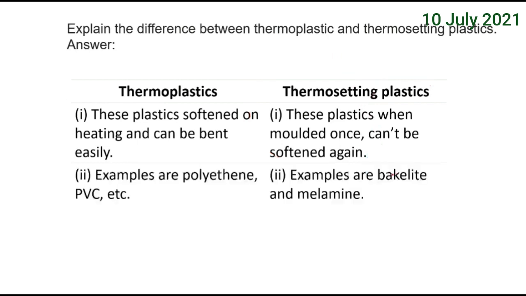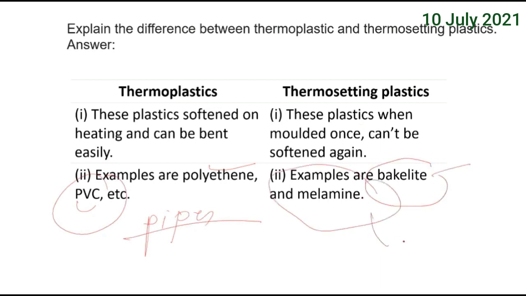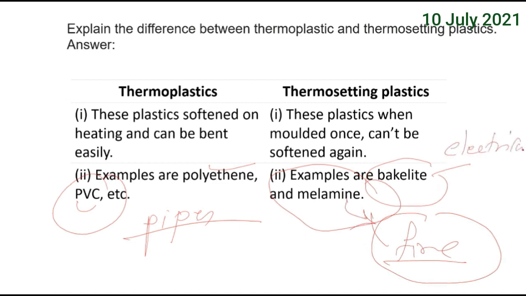You can even give some examples. Thermoplastics are polythene and PVC; PVC pipes are made from it. Examples of thermosetting plastics are bakelite for electrical switches, and melamine for fire uniforms. It is fire resistant. When we work with fire, you can use melamine cloth.